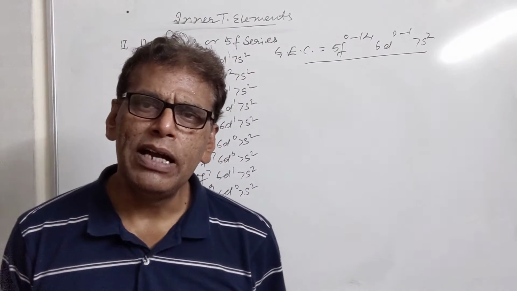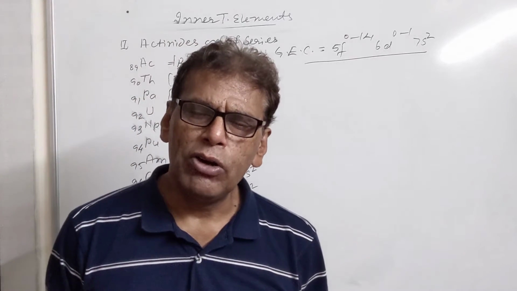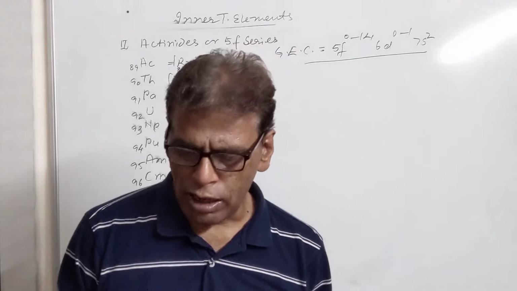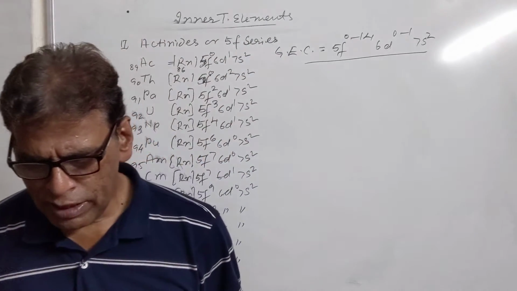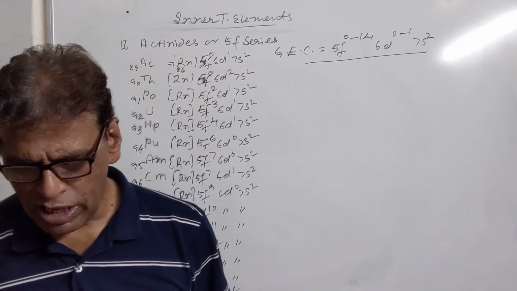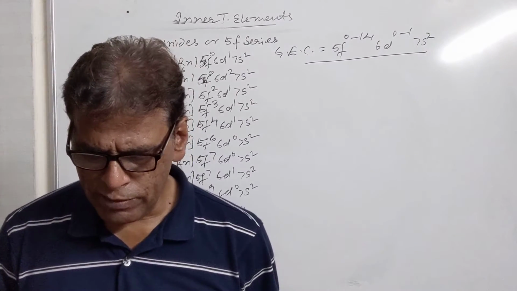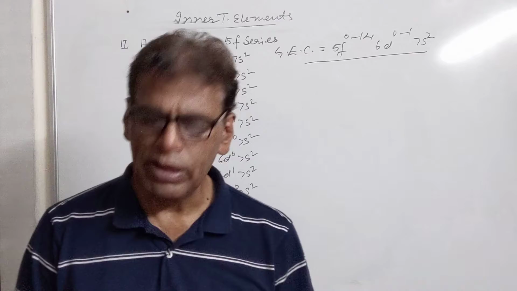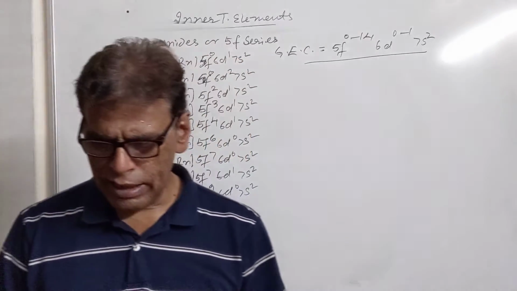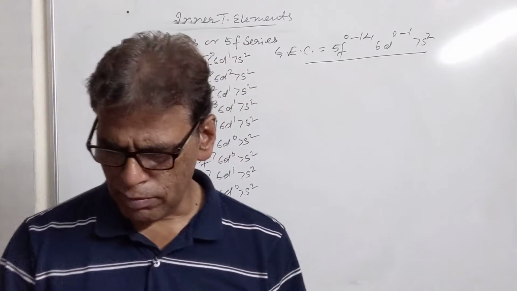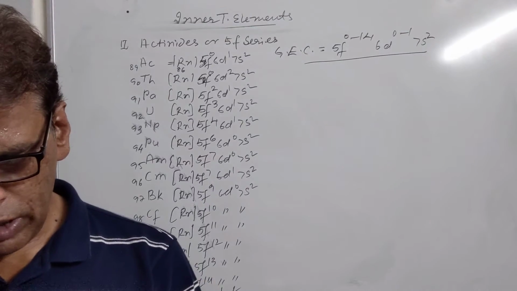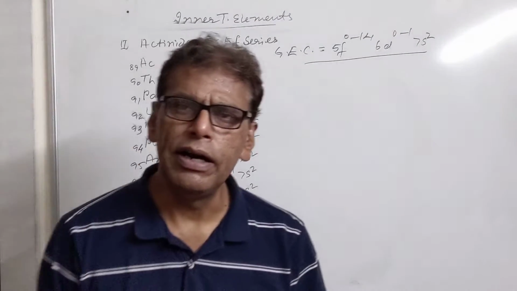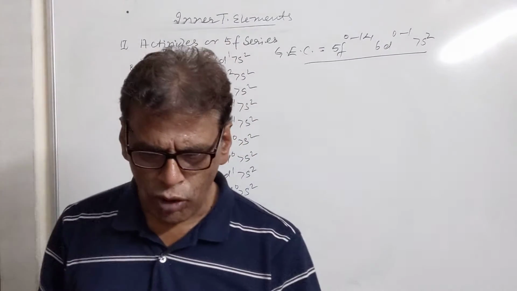separation of these elements becomes difficult because their chemical properties, electropositivity, and ionization energy become almost similar. They have high melting and boiling points, and their densities are high. They have almost similar ionization enthalpies, and their magnetic properties are a little bit difficult to comment on. It is due to the strong quenching effect of the f orbitals.